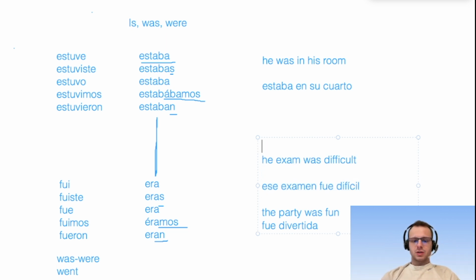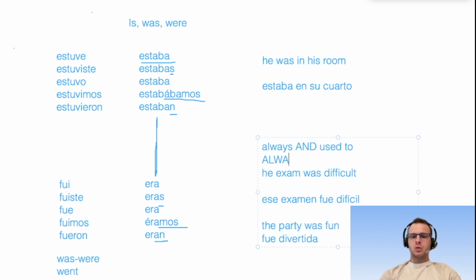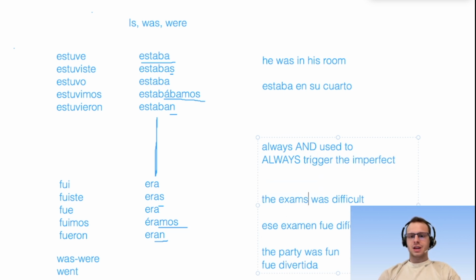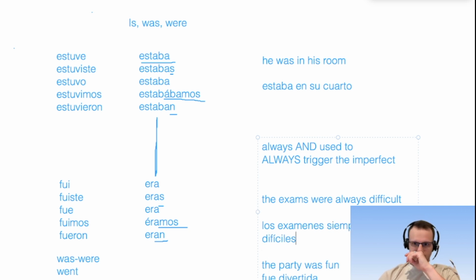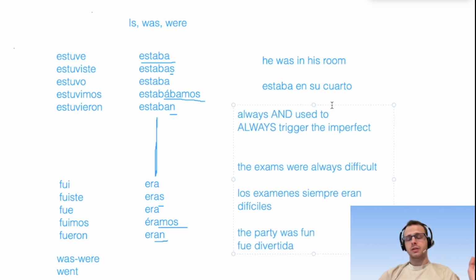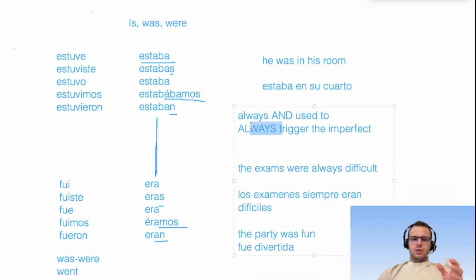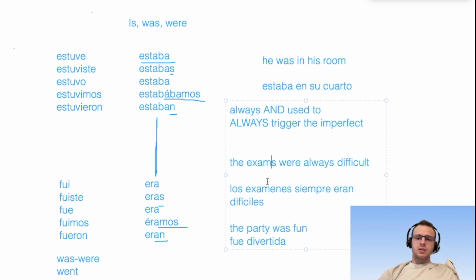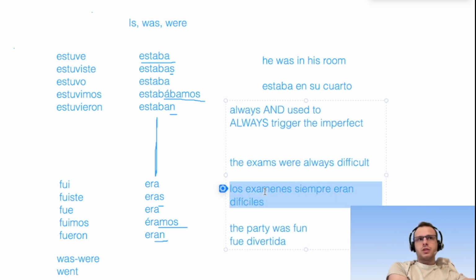By the way, the words always and used to always trigger the imperfect, okay? So if we were to say the exams were always difficult, it would be los exámenes siempre eran difíciles, okay? And that'll always trigger the imperfect. The use of used to and always. But again, conceptually, we look at it and we're like, okay, we're just describing that the exams were always tough. You could say siempre fueron difíciles, but it doesn't sound quite right.